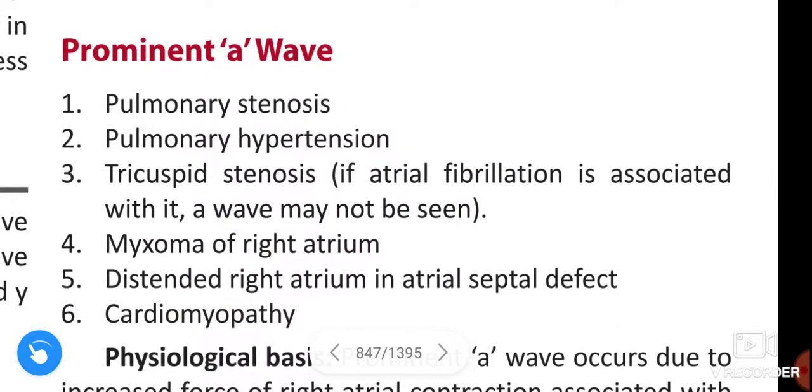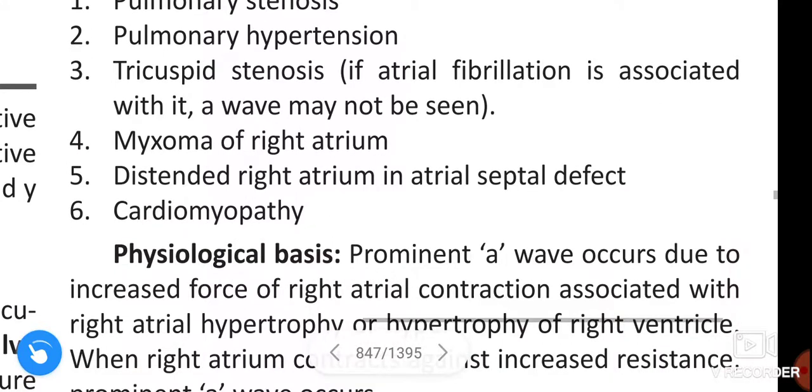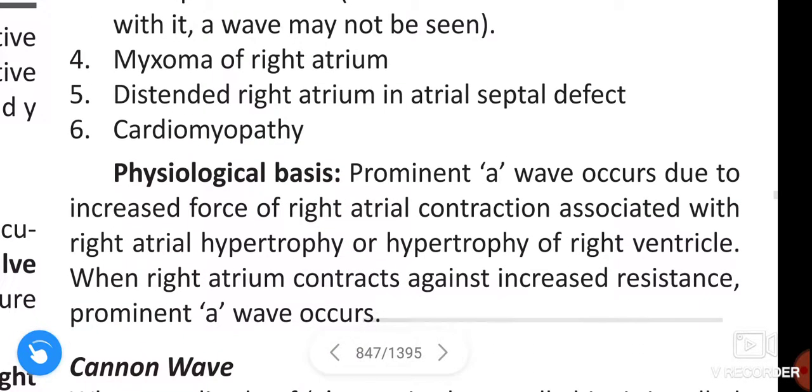If atrial fibrillation is associated with it, the A wave may not be seen.